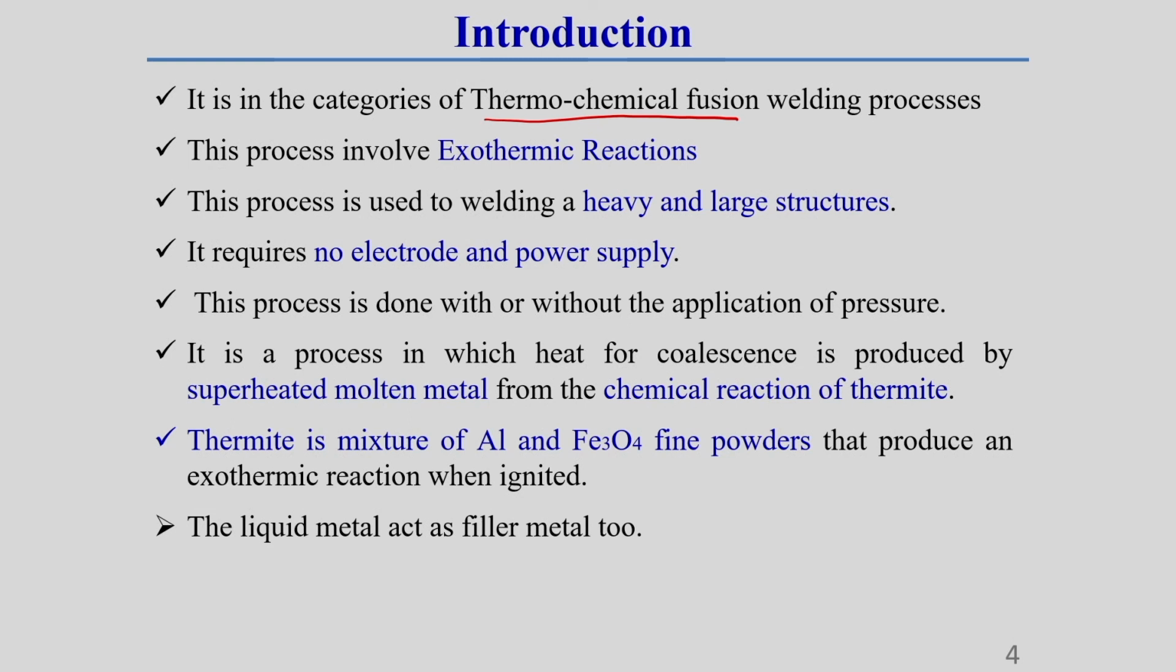As in this process heat is generated by a chemical reaction, that is why it is called thermochemical, and by this process the material goes beyond its melting point temperature. That is why this process is called fusion welding process, because joining takes place due to fusion. This process involves an exothermic reaction, which I have already told you. Exothermic reaction means it releases heat externally, that means it produces heat. That is why it is called exothermic reaction.